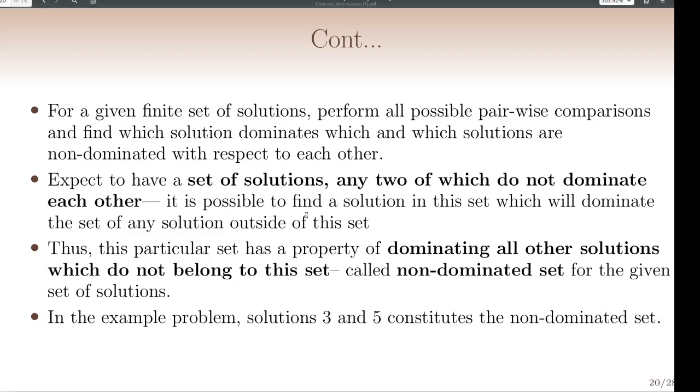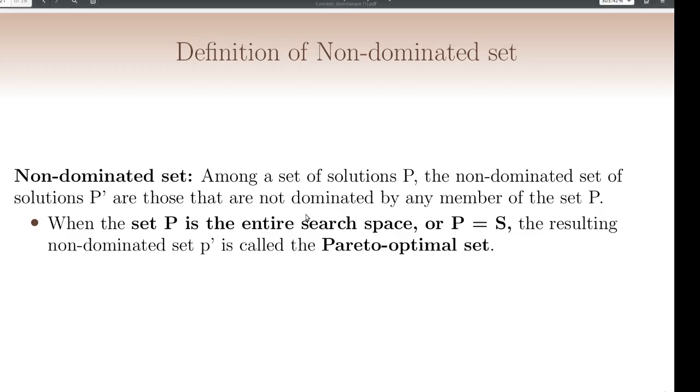It is possible to find a solution in the set which will dominate any solution outside of this set. So this particular set has a property of dominating all other solutions which do not belong to this set. That set is known as the non-dominated set. So in this example, solutions 3 and 5 constitute the non-dominated set.